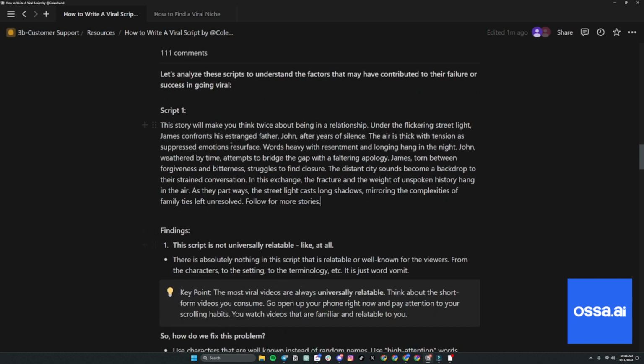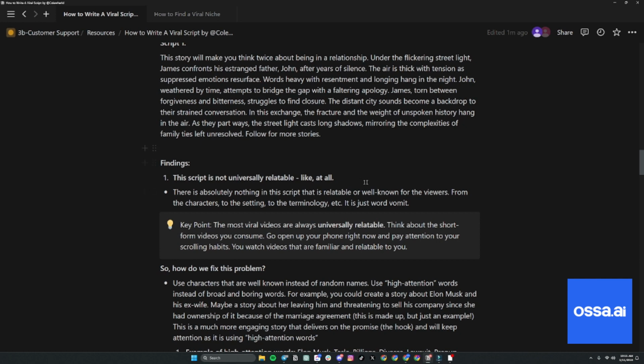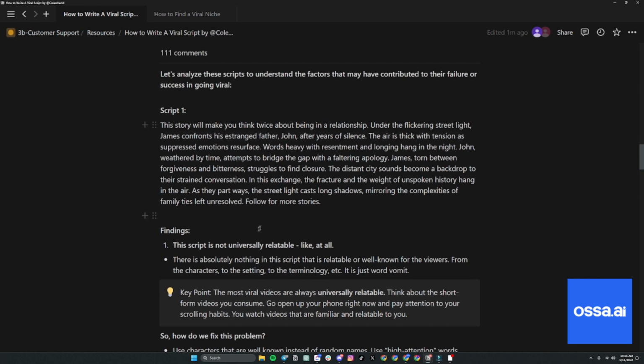So this is super valuable, right? First of all, the script is not universally relatable. What does that mean? Essentially, there's nothing in this script that's relatable or well-known. Who is John? Who knows? Who's James? None of this is relatable. I'm swiping right away. So one key point, it's just word vomit. The characters, the setting, the terminology, nothing in here is relatable to us at all.